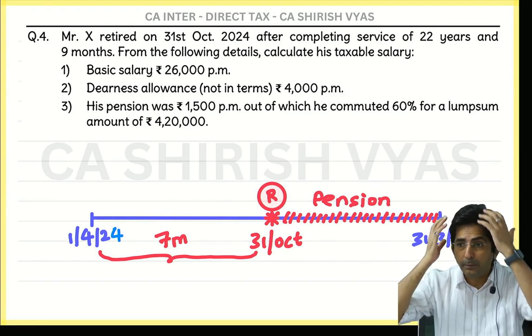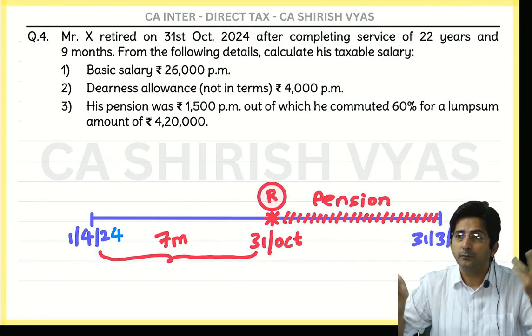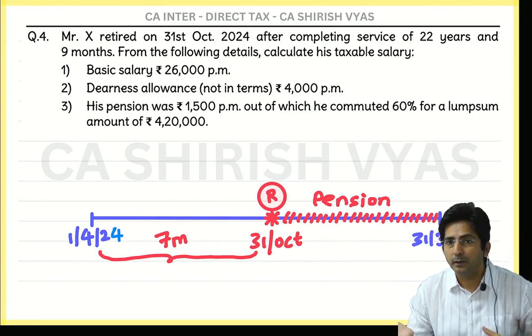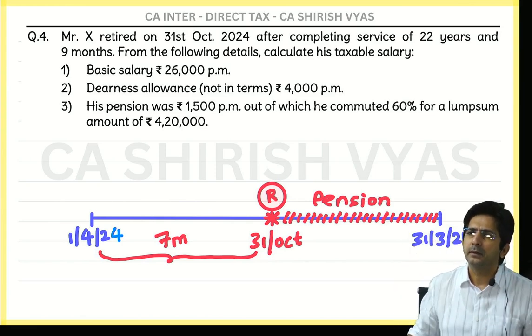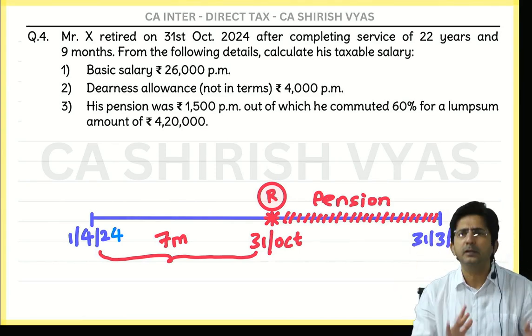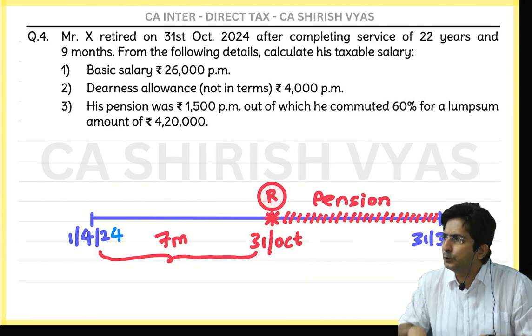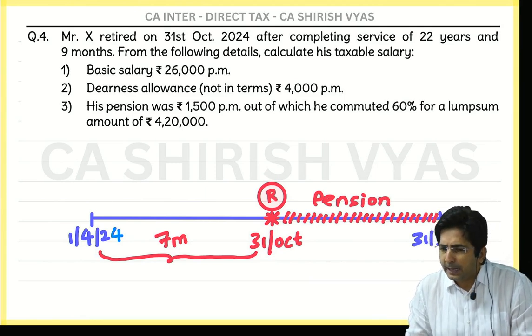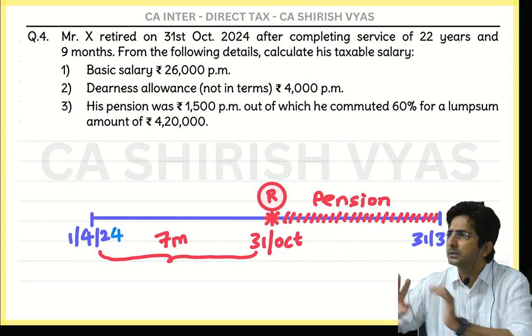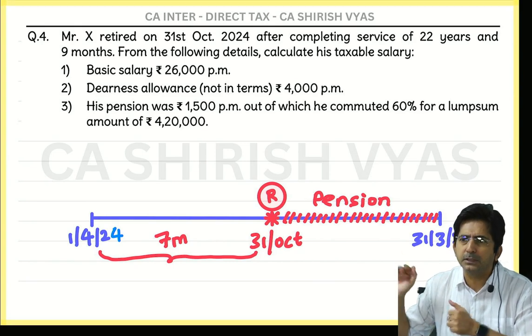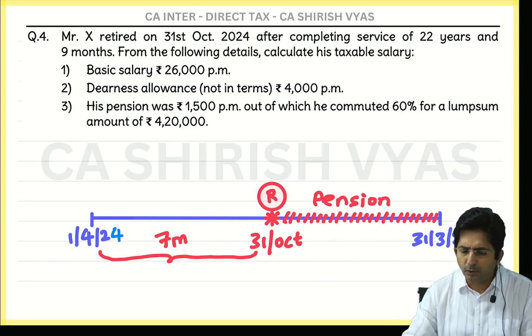See, actually some people are not able to take a decision. We also get confused many times, or not? Some people are clear, I want lump sum pension. And some people are clear that I want monthly only. But some people are confused. They think, I want some pension on a month-to-month basis, some in lump sum. And he is that kind of person. See what they have written in the question.